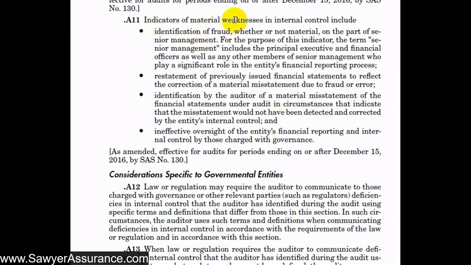Next, another indicator of material weakness might be ineffective oversight of the entity's financial reporting and internal control by those charged with governance. So if the board or the owner operator or whoever is in charge of the governance of the entity does not actively participate in the financial reporting process or actively monitor the accounting group, then there might be a chance for material weakness there.